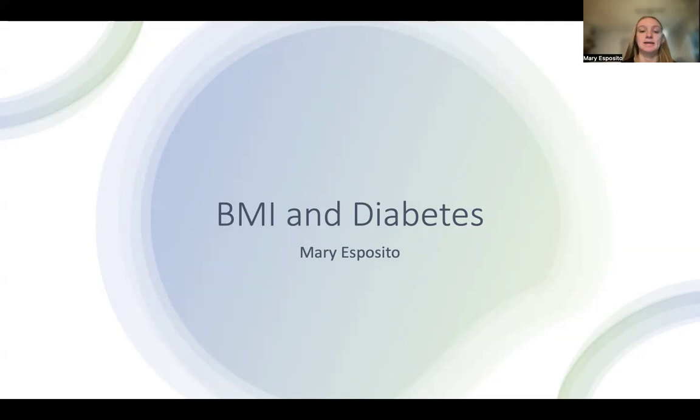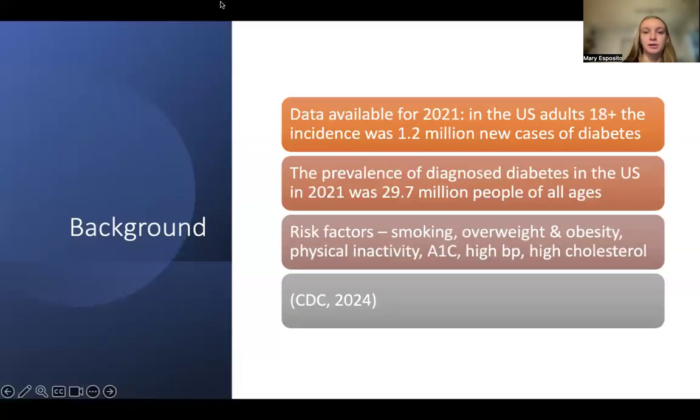From 2017 and 2018. For my background, I found data available for 2021 showing that in the US, adults 18 and older, the incidence was 1.2 million. The prevalence of diabetes was 29.7 million for people of all ages. And it was found that 352,000 children were diagnosed with diabetes in this year, including those younger than 20.